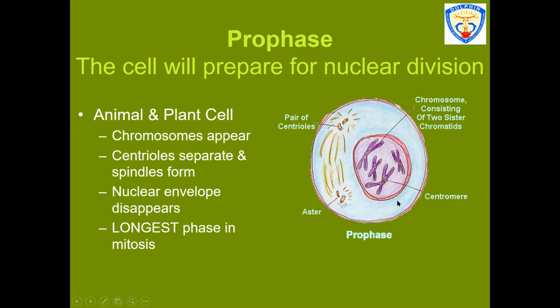Here in the diagram, we can see that in the nucleus, the chromosomes contain two sister chromatids. They are bound by means of the centromere. There is the aster formation, and a pair of centrioles are present which will move apart to either of the poles.